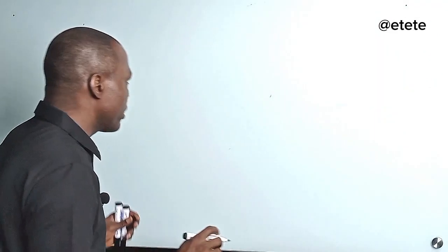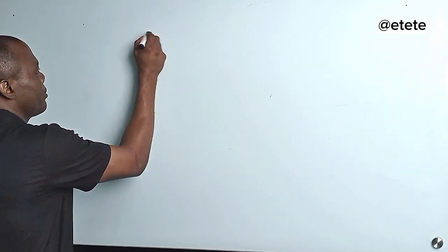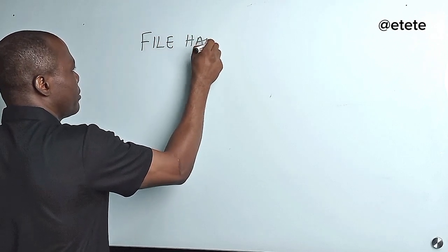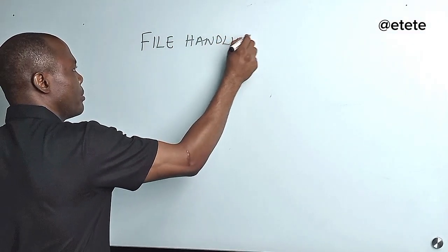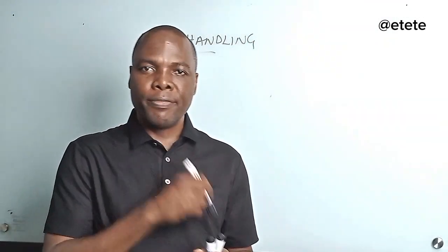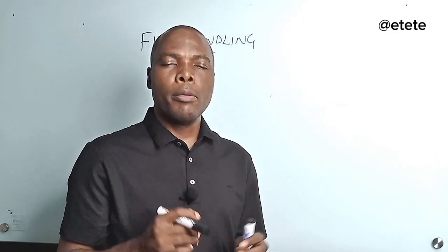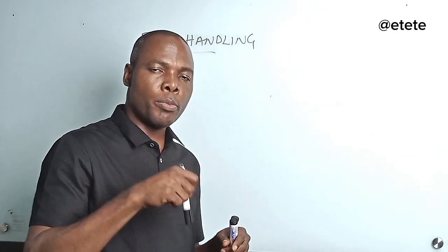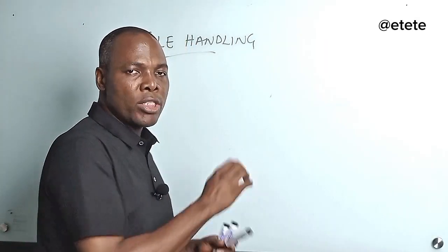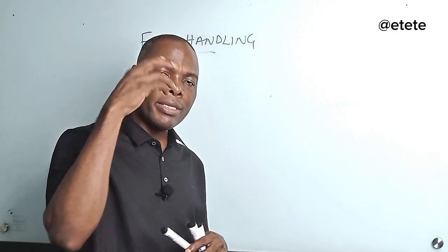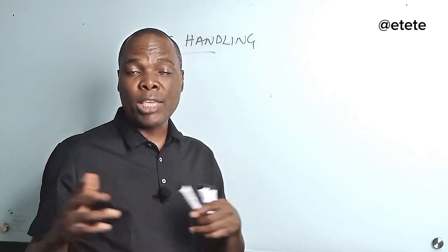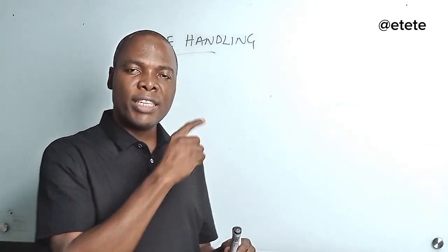Okay, so now let's look at file handling. What am I trying to do? I want to create a file in the operating system. But this time around, I don't want to create it from the operating system. I want to create it from the Python program RAM, right? From that analogy that I showed to you, the Python program is higher than the operating system. So I want to create everything there, just like using my PyCharm. So I'm going to create this file there.